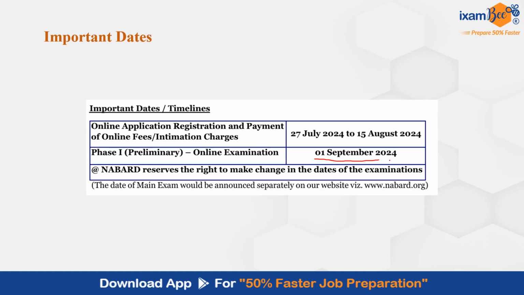Phase 2 की dates अभी out नहीं हुई हैं, but according to our sources, phase 2 exam will be on 20th of October. तो आपके पास phase 1 के बाद phase 2 के लिए काफ़ी टाइम होगा, around 45 to 50 days होंगे. So right now in this 1 month that you have in your hand, you can focus more on your phase 1, you can give less time to your phase 2, and after phase 1 you can focus more on phase 2. Let's look at the pattern.